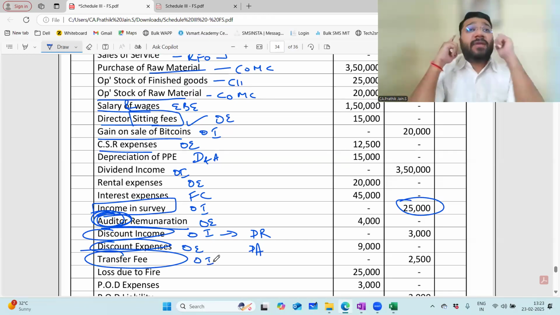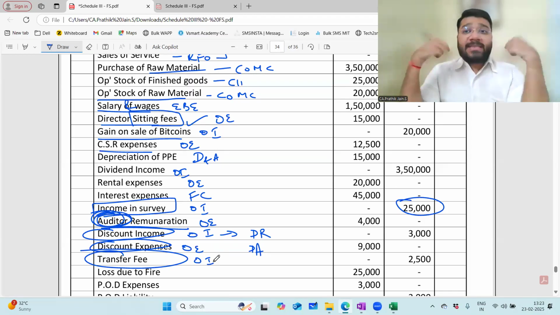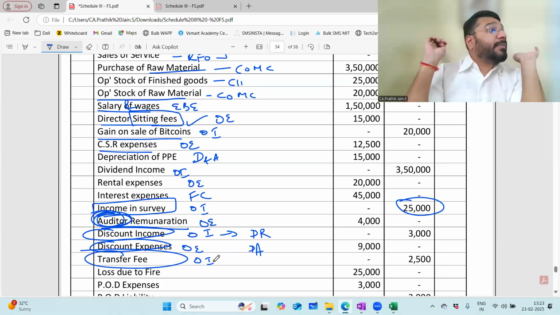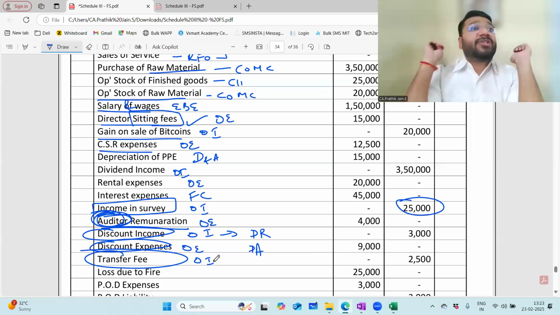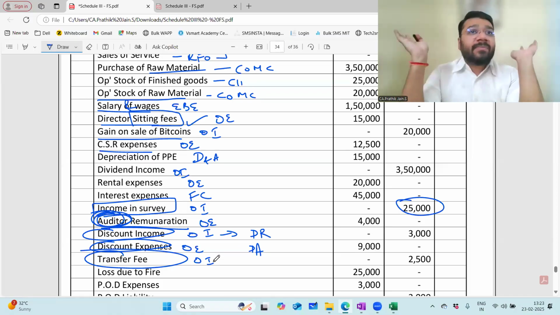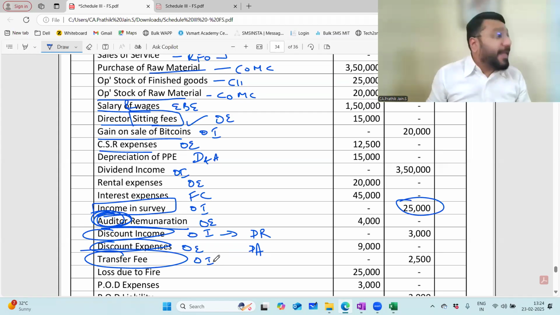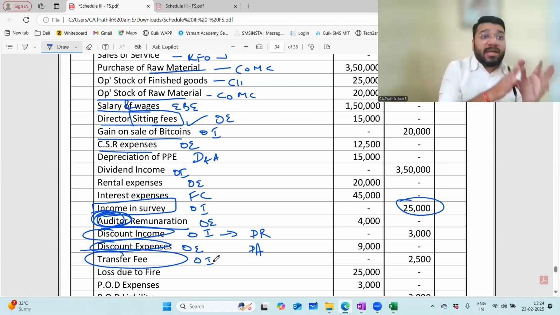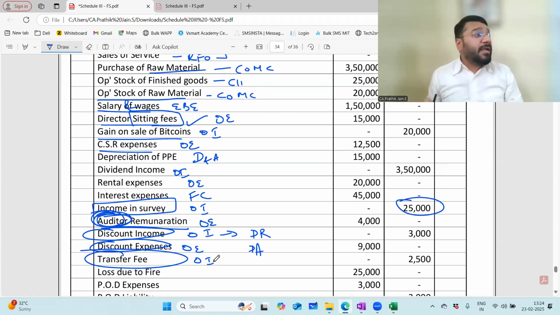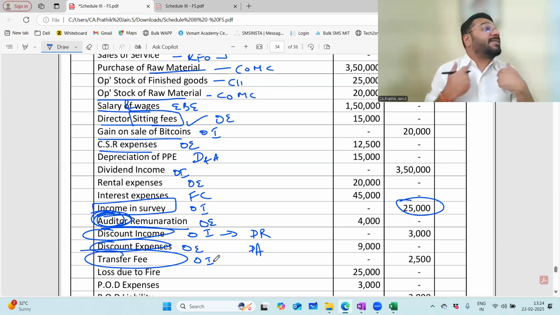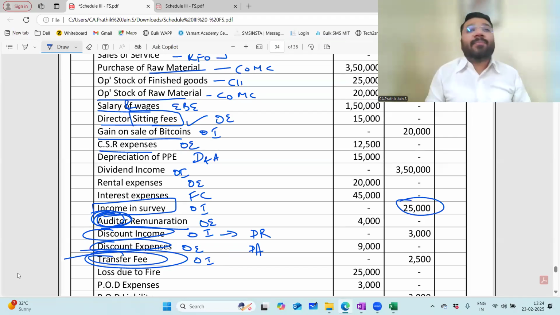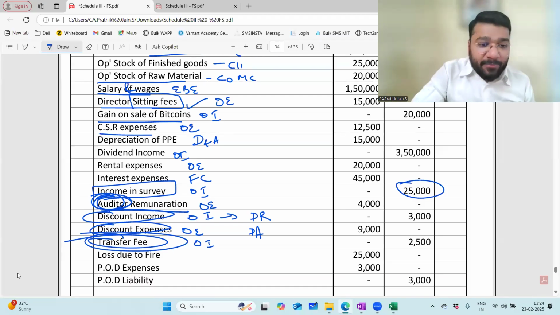What is the meaning of transfer fee? As a company, let's say you are all shareholders of my private limited company. You come and tell me, sir, I want to sell half of my shares to somebody. So I have to do some legal formalities. I have to make you sign an application where you state that you want to transfer the shares from your name to another person's name. And I have to submit those documents to the ROC. I have to pay some requisite fee for that. Will I do that job for you free of cost? No. For that, I will charge some money from you. That is called transfer fee. Any problem? So the transfer fee that you pay is income for me. Which income? Other income. Any problem?